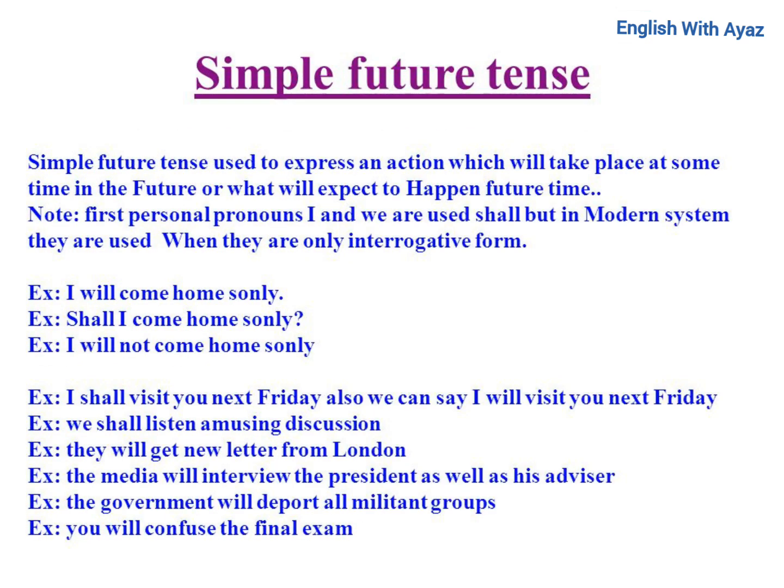Simple future tense. Simple future tense is used to express an action which will take place at some time in the future, or what we expect to happen in future time. Note: the first person pronouns I and we are used so, but in the modern system they are used only in the interrogative form. Ex: I will come home soon. Ex: Shall I come home soon? Ex: I will not come home soon.